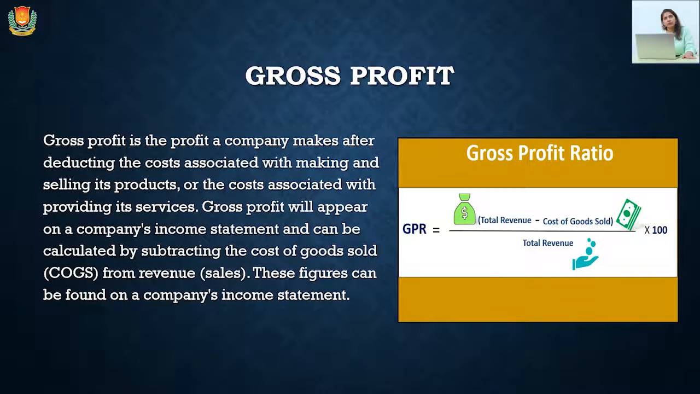Gross profit will be obtained by excluding all the expenses related to the production of the product. Here is one formula given for gross profit ratio: total revenue minus cost of goods sold, divided by total revenue, into 100. So gross profit is the first profit for a company after deducting the cost related to the production of a product.